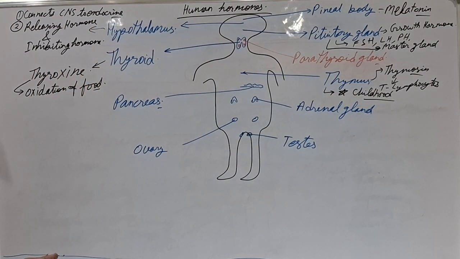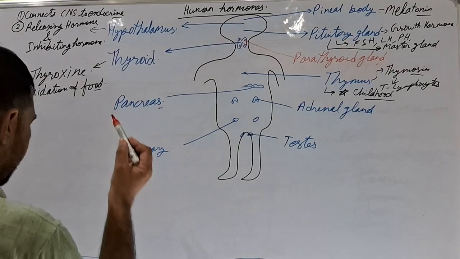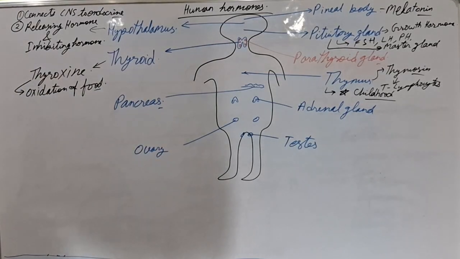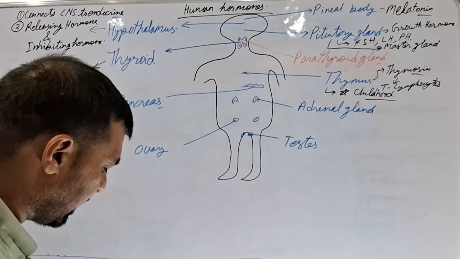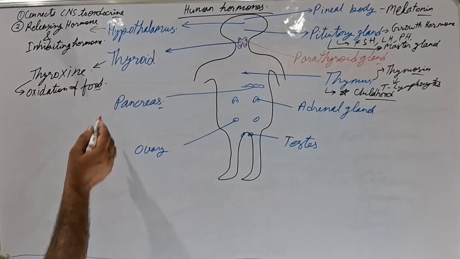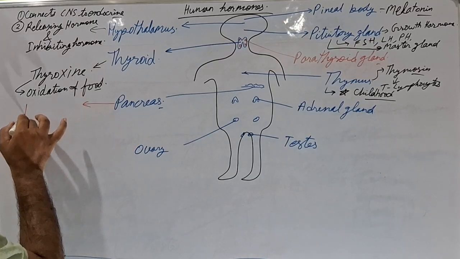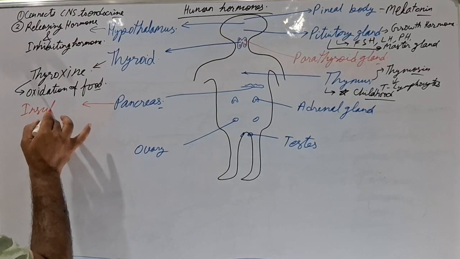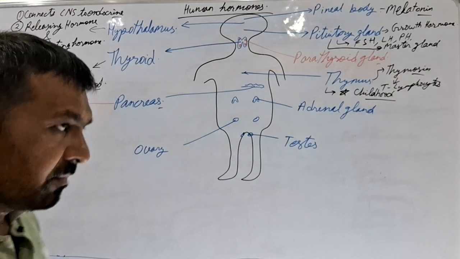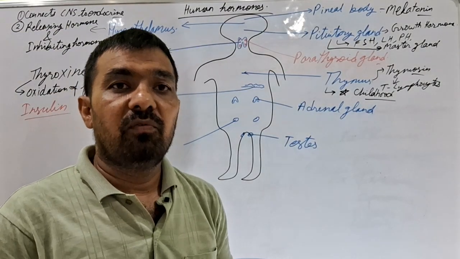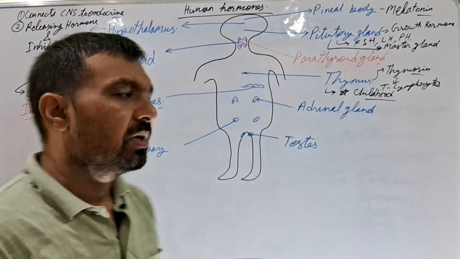Now, if we come to the next gland, which is known as the pancreas, the pancreas produces pancreatic juice as its exocrine part, but as its endocrine part it produces a hormone which is known as insulin, and this insulin is responsible for maintenance of the blood glucose level in our blood.